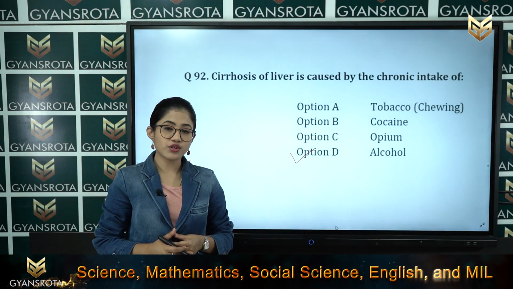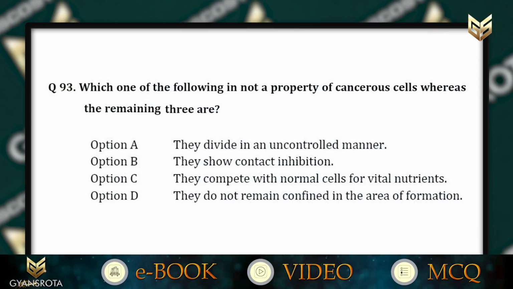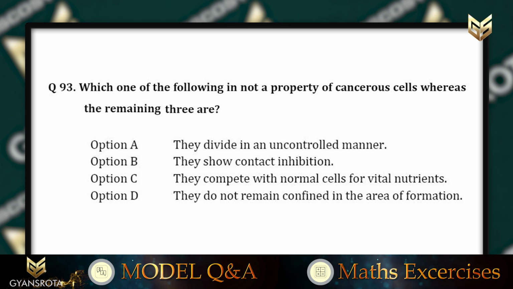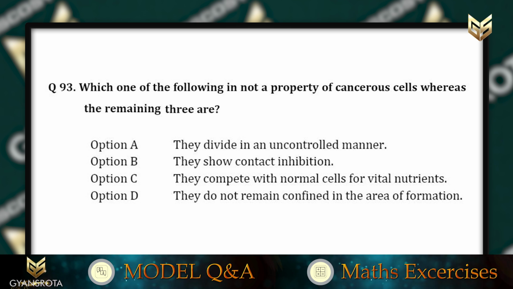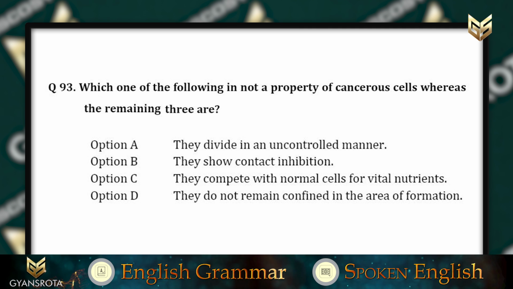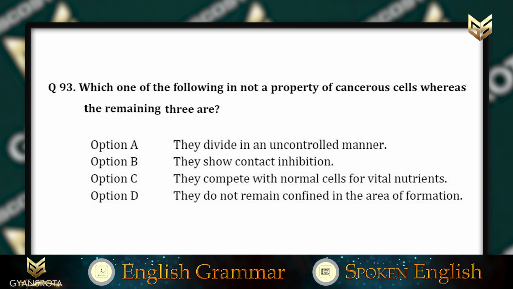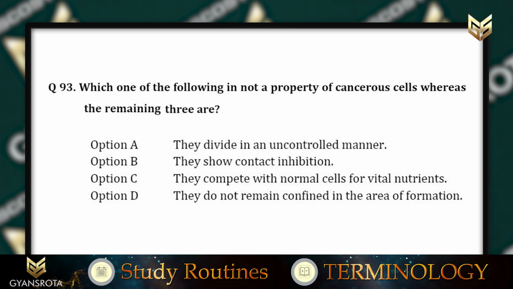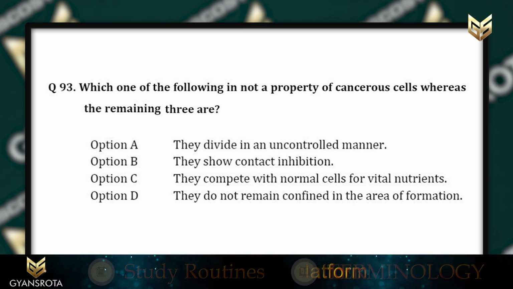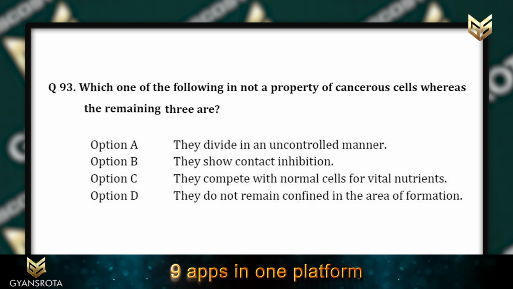Now, let us see the next question, that is question number 93. Which one of the following is not a property of cancerous cells, whereas the remaining three are? Option number A, they divide in an uncontrolled manner. Option number B, they show contact inhibition. Option number C, they compete with normal cells for vital nutrients. And in option number D, it is written, they do not remain confined in the area of formation.